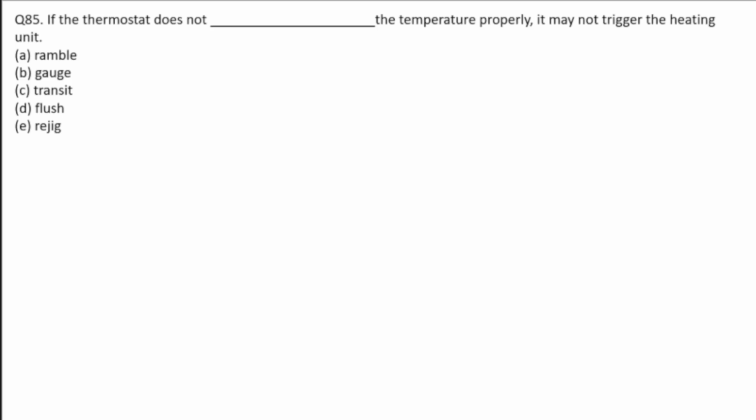That means moving here and there. Next, flush. Flush means become red and hot, typically as a result of illness or strong emotions. Sometimes you can see that's a kind of blush also. Next, resign. Resign means organize differently or rearrange also. So if the thermostat does not, I already told you, you should find a word which speaks about measuring. So you can directly go with gauge.